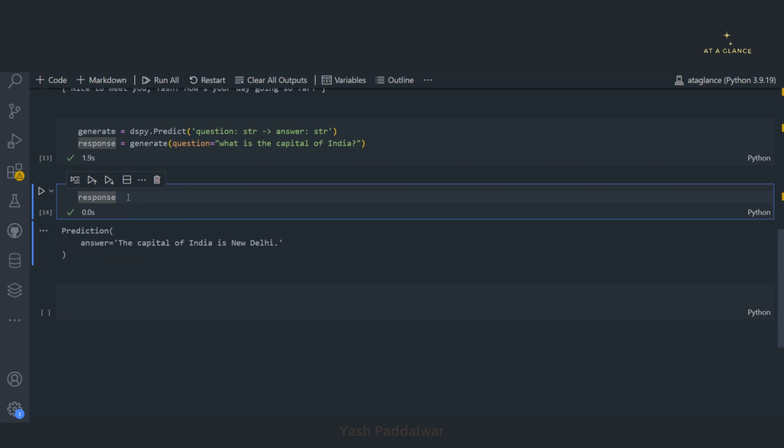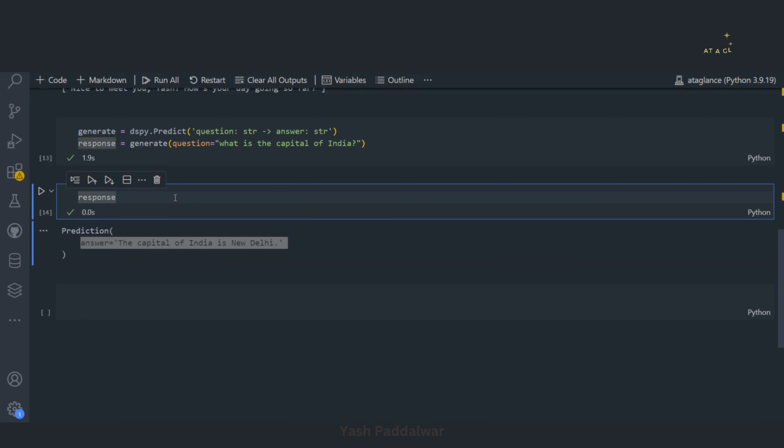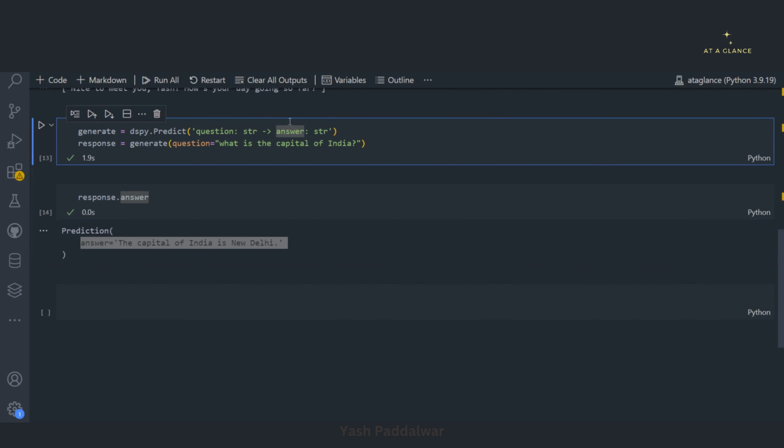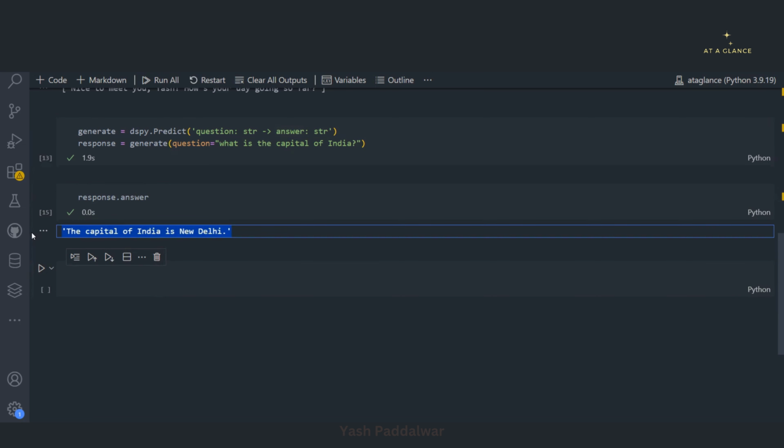Now you can see over here the response that we are getting is of the type prediction object, inside which we have a parameter, or I would say the variable answer, in which we have got this. So if you only want to extract the answer, then you can simply write dot answer over here. So whatever you define the name over here, that will be kept as a parameter inside it. See, we have got it.